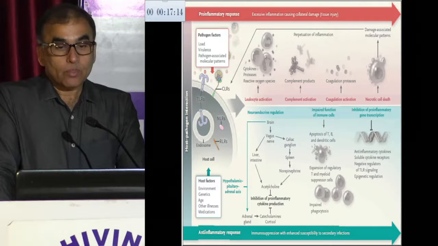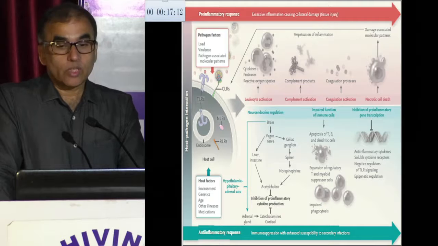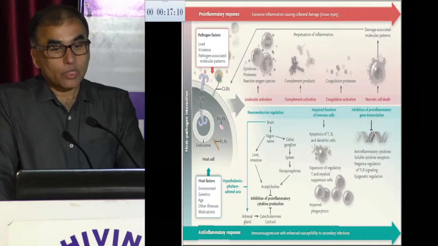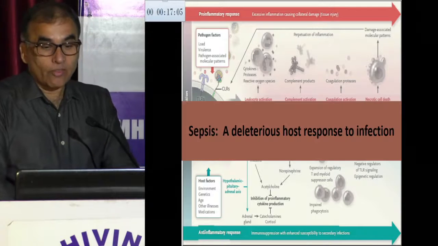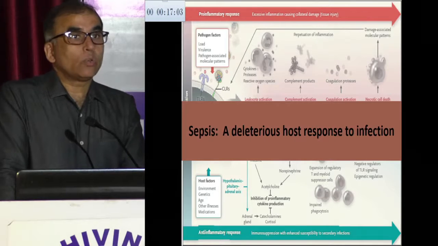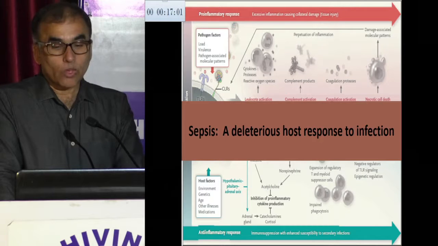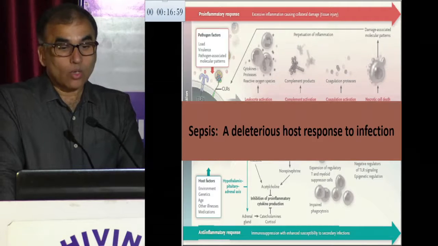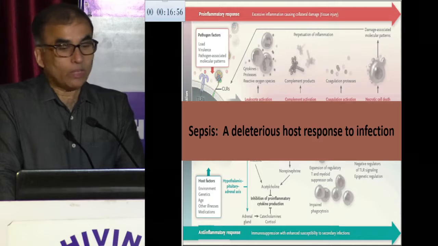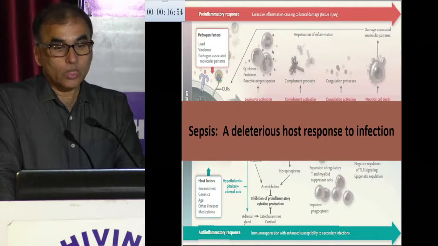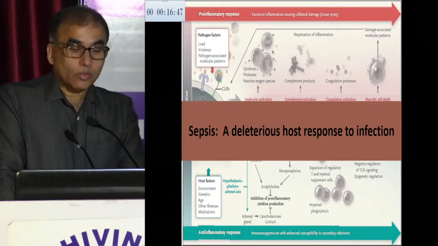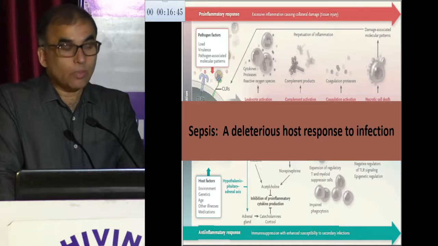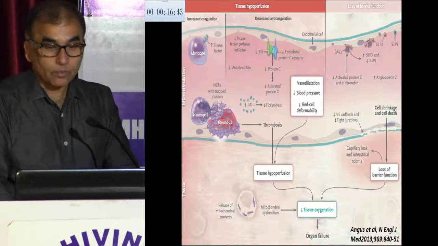So what exactly happens? There is a pro-inflammatory response. Yesterday, Ram was talking about pro-inflammatory and anti-inflammatory response. And basically it is the effect of the host response to the infection, how the body is responding towards the infection, and that all depends on the pathogenic factors, how much is the load, what is the virulence of the organism, and what is the molecular pattern. While the host factors will involve the environment, what is the age of the patient, what are the other comorbidities.